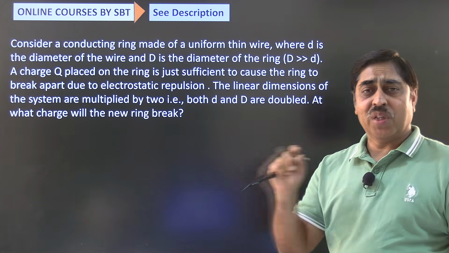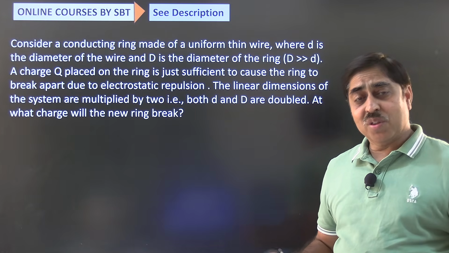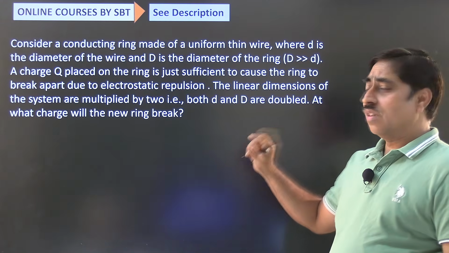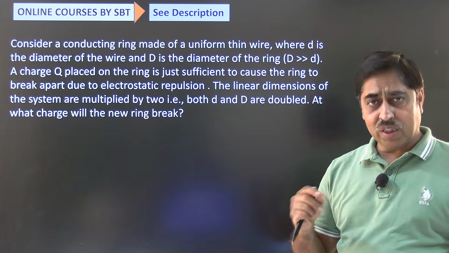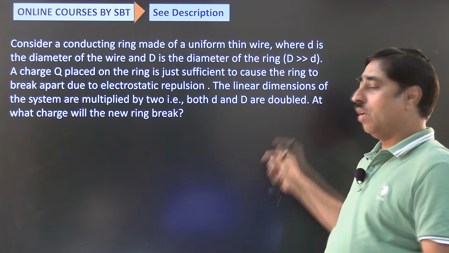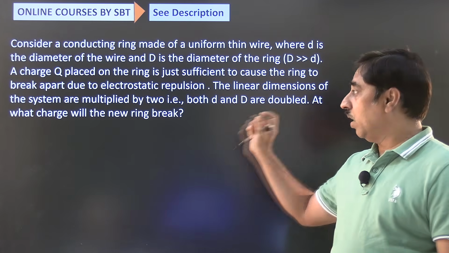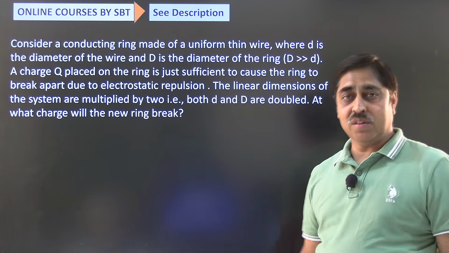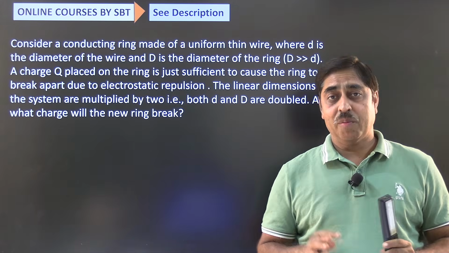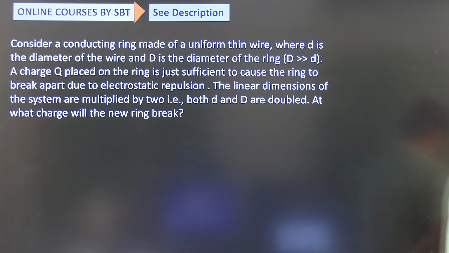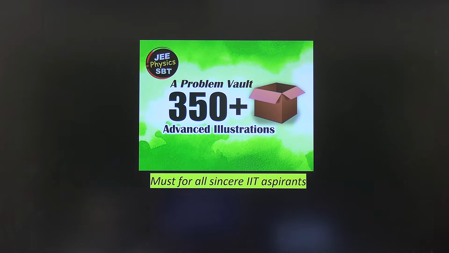You place a certain amount of charge Q on the ring, and because of electrostatic repulsion, the ring just breaks. The linear dimensions of the system are multiplied by 2. That is, both small d and capital D are doubled. Now, at what value of charge will the new ring break? That is the question. If you have not understood it properly, take a screenshot, read it twice, try to understand it on your own, and try to solve it before you actually look at my solution.